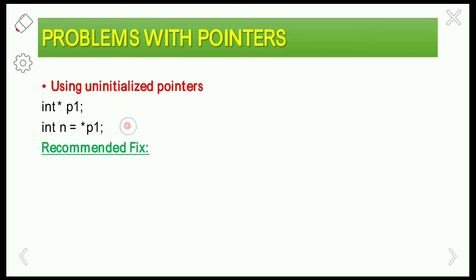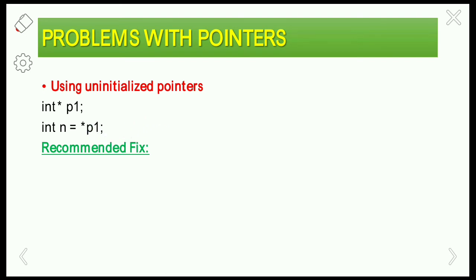So int *p1. In int *p1 we are declaring the pointer variable p1, and we are assigning the pointer variable to an integer variable. Here it will lead to an error because we are not initializing the pointer variable. p1 is only declared, we have not initialized it, and we are directly assigning the uninitialized pointer variable to an integer variable. So this statement will lead to an error.